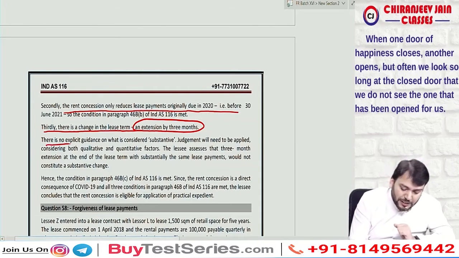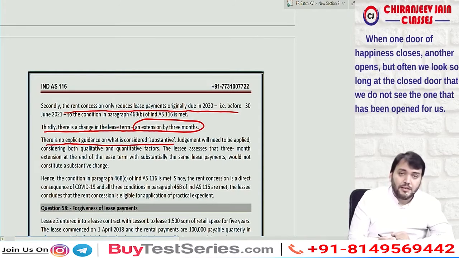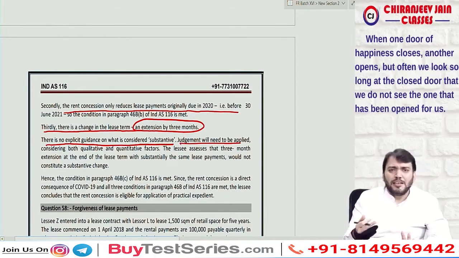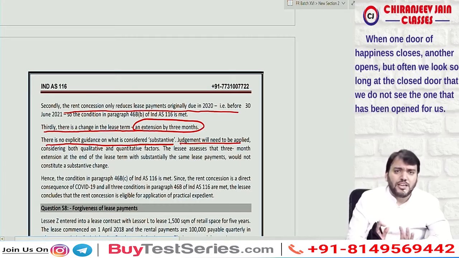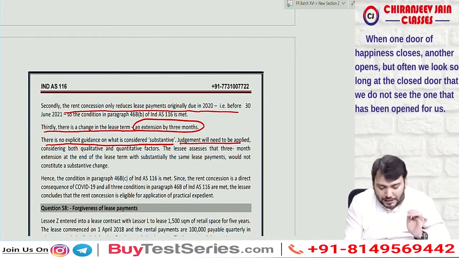There is no explicit guidance on what is considered substantive. Correct? What is substantive? Judgment will need to be applied. So for this, if it is 3 months, it can be considered that there is no substantive change in the terms of the condition. Therefore, the practical expedient will be available.